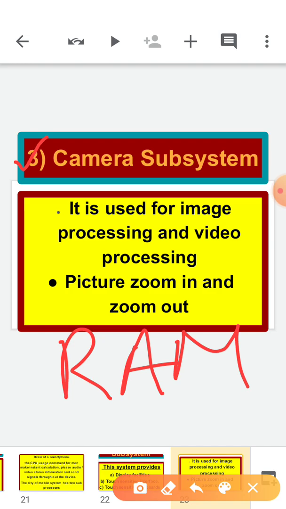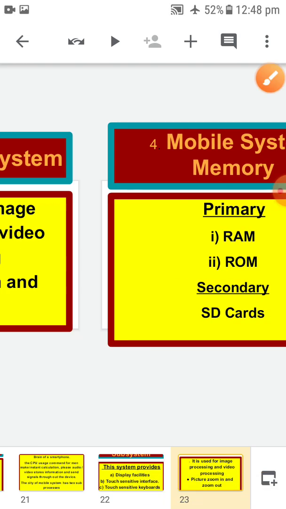So we have to manage all the work. So who is going to work on this camera related thing? The camera subsystem. Okay, getting my point? Okay, now let's move to the next.